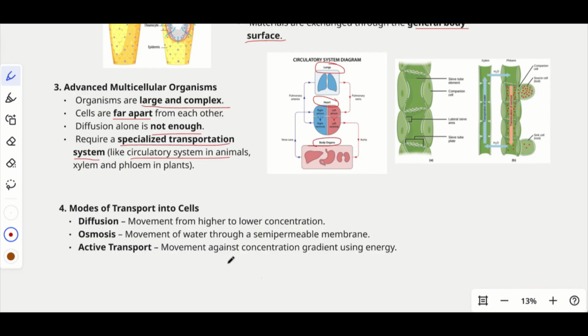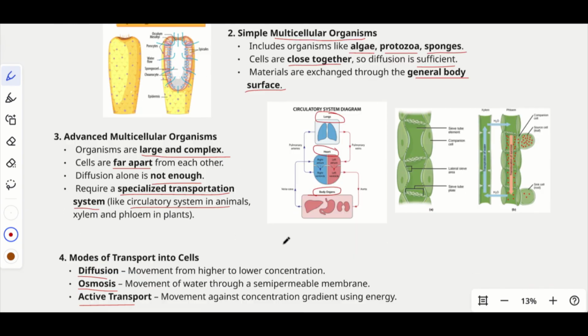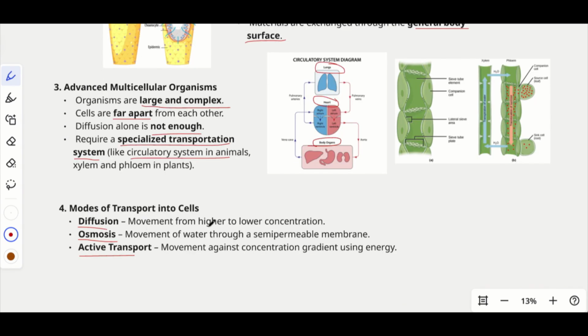And what are the modes of transport into cells? We have diffusion, osmosis, and active transport. So what do we mean by diffusion? We have so far mentioned diffusion in two places, right? For unicellular organisms and simple multicellular organisms. Basically, diffusion is the movement from higher to lower concentration.